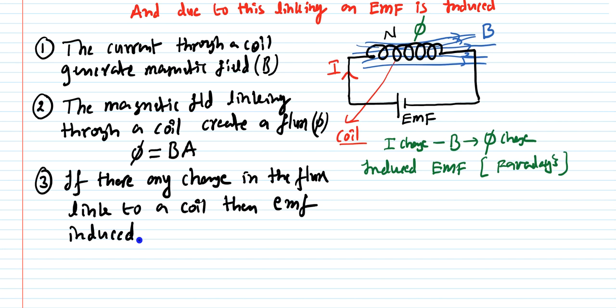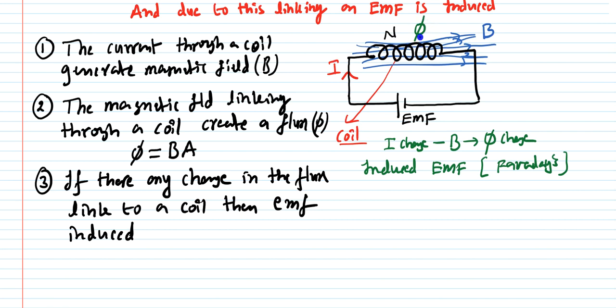If you observe here, the moment current flows through the coil, it creates the magnetic field. As this magnetic field links with this coil, it produces the magnetic flux. And if by chance there is a change in this current, there is a change in this magnetic field, and as a result a change in this flux.